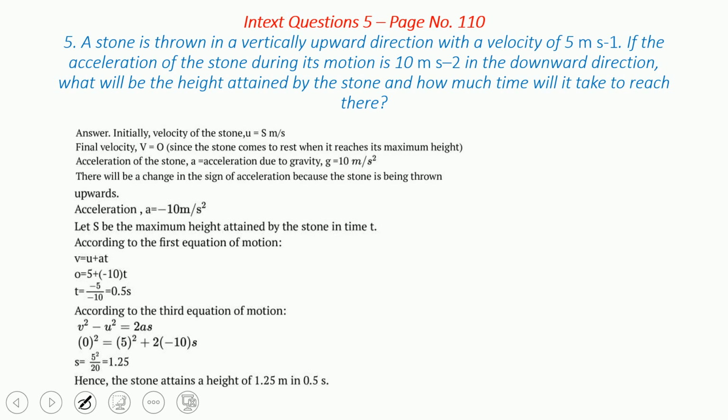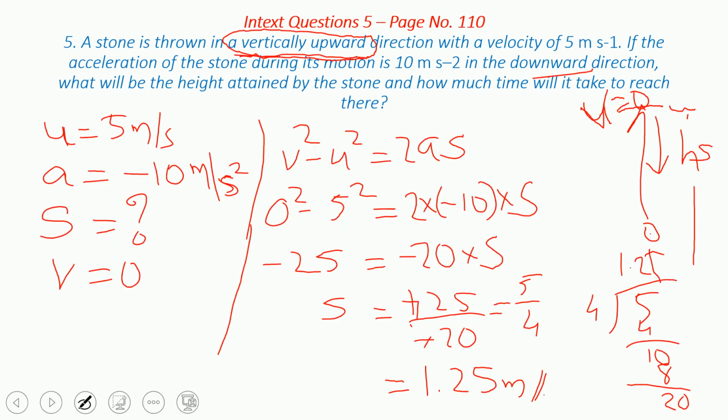Oh, sorry, one more thing. We have to find the height attained, H, which we got. And how much time will it take? That also we have to find. In order to find the time, U is there, V is there, A is there, so we use the first kinematic equation, V is equal to U plus AT.